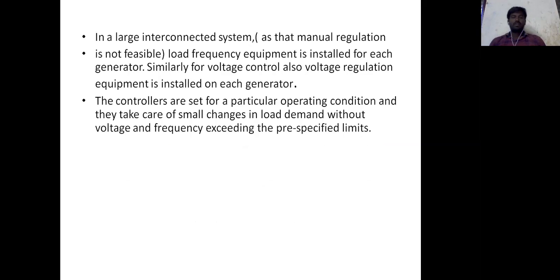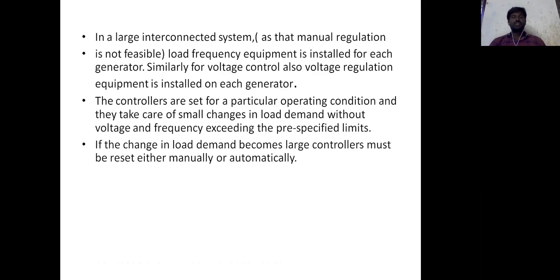Then the controllers are set at particular operating points, operating conditions, and take care of small changes in load demand without voltage and frequency exceeding the prescribed limits. So you know that the change in frequency is up to 5% between light load and full load conditions, without voltage and frequency exceeding the prescribed limits.